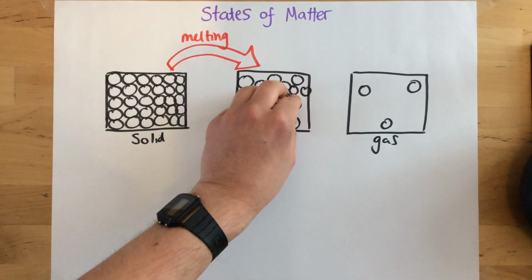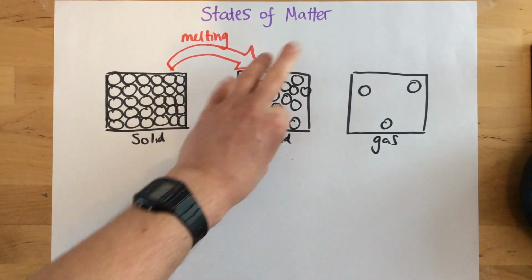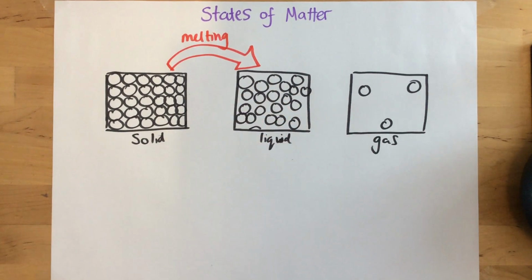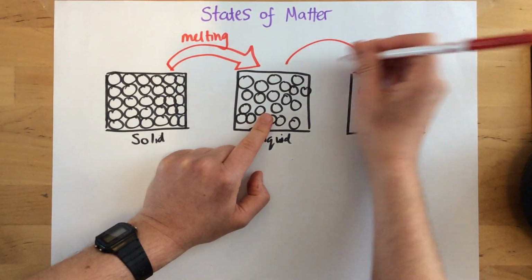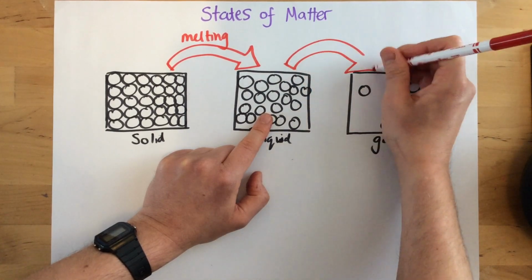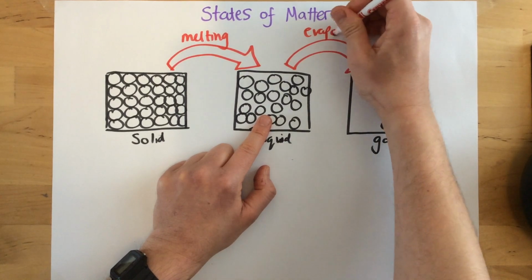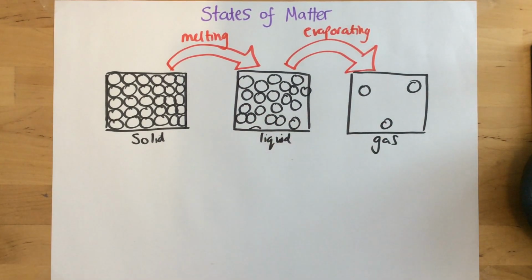The particles have more energy in their kinetic stores than particles in a solid. They can move freely and randomly in different directions. Now, if I was to add more energy here, heat these up further, eventually I would get a process called evaporation or evaporating. This is the process of turning a liquid to a gas.